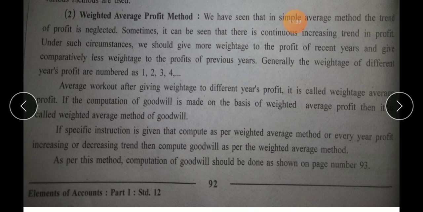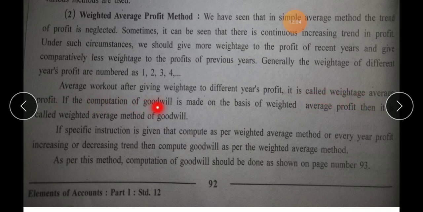In case it is not mentioned in the given question which method you are supposed to use, then you will compulsorily use weighted average profit method if the profit is increasing continuously. The average worked out after giving weightage to different years' profit is called weighted average profit.